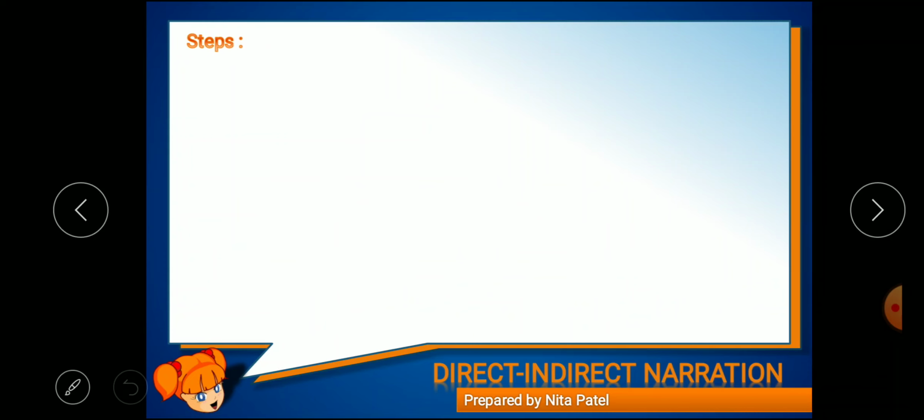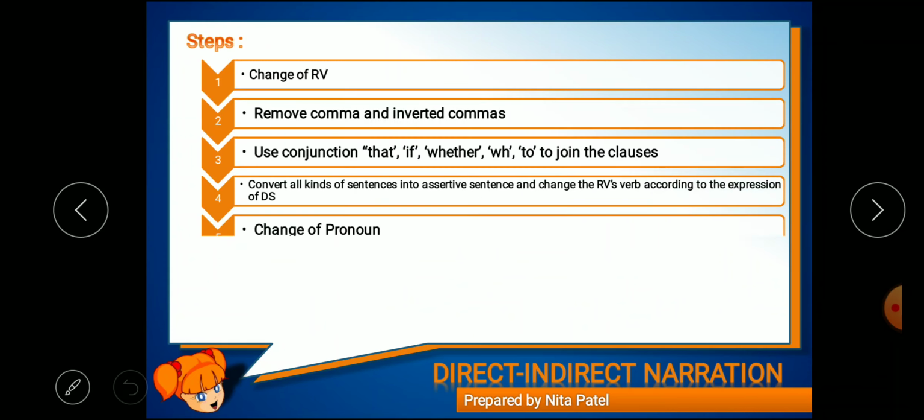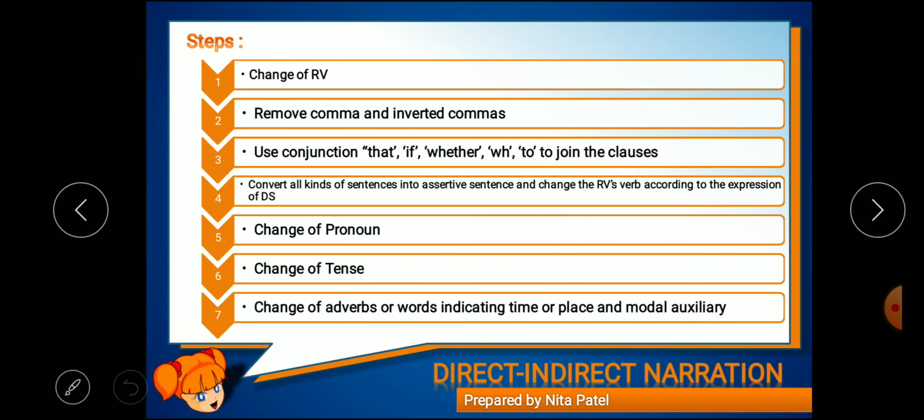So, please focus here. 7 important steps. First step is change of RV. What is RV? Reported verb. So in Roxy said to Rosie, what is the reported verb? Said to, right? So that is change of RV.